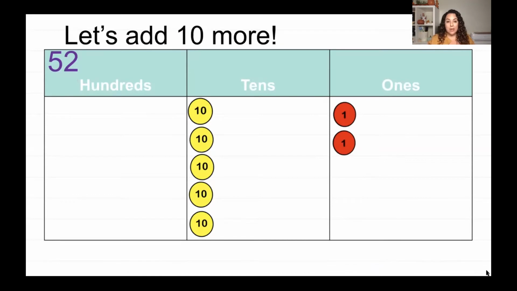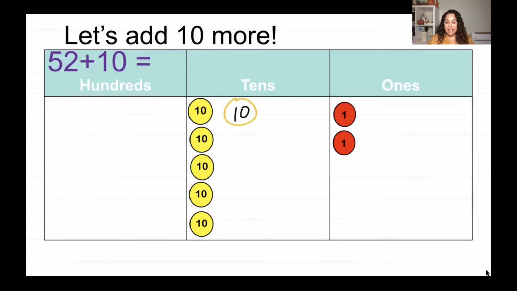Okay, now let's add 10 more. Okay, I have 52. Okay, let's go ahead and add 10 more. Now I'm gonna go ahead and draw it here because sometimes my 10s don't look perfect, but it's okay if I draw them, right? So if you just have a pencil and a paper, you can do just that.